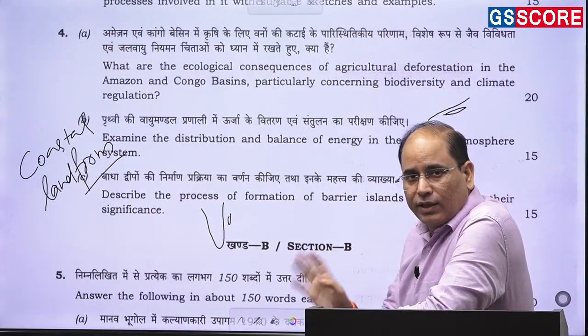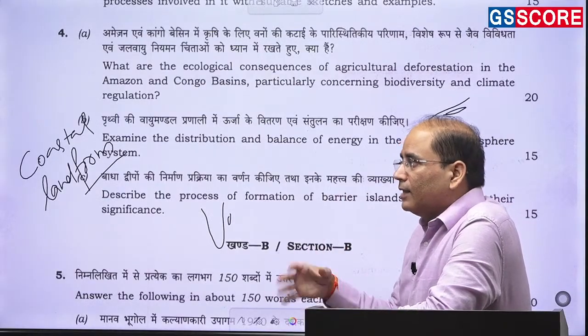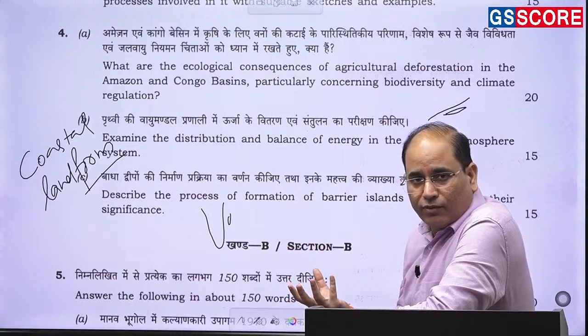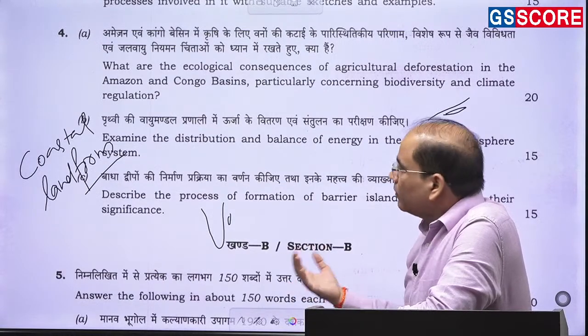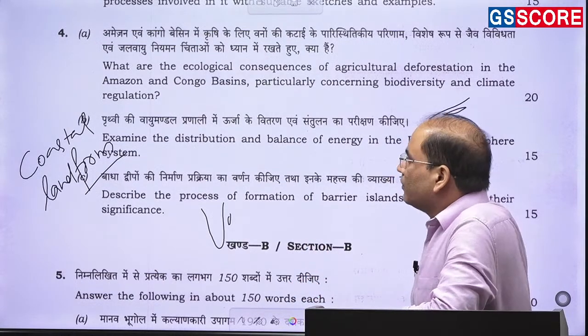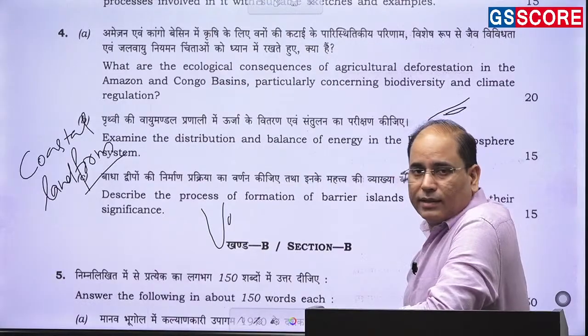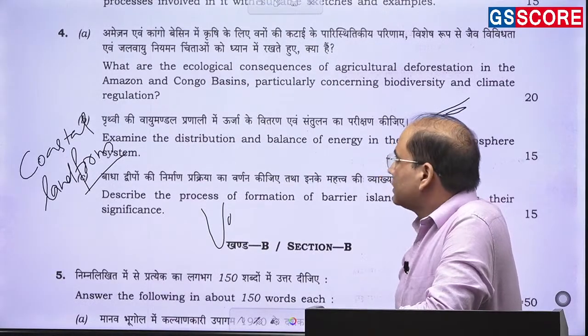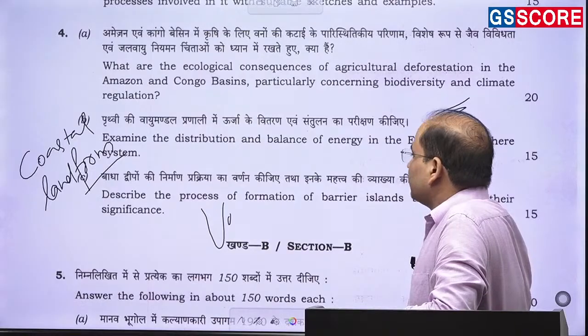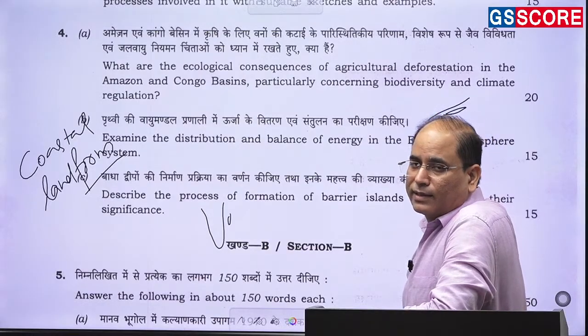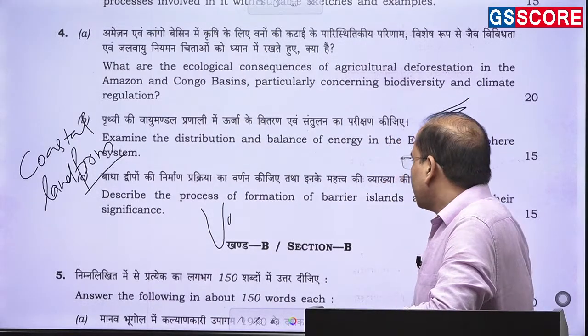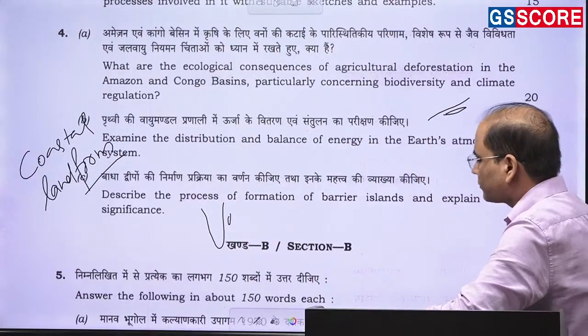The connectivity with the mainland is completely lost, and in between there can be a lagoon, there can be a lake, a lagoon lake. So this is the barrier island. Barrier islands are present in India and in different parts of the world, in coastal regions.